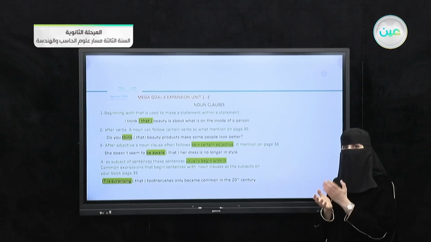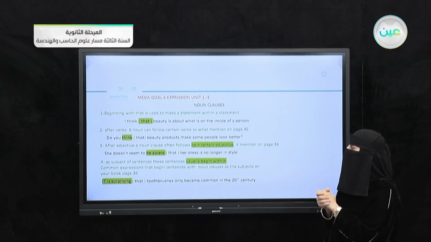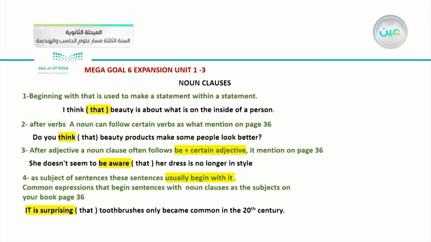So what is the third one? We learned it already. After an adjective, a noun clause often follows be plus a certain adjective. So the structure is be plus a certain adjective. It is mentioned in your pupil's book, page 36. Let me apply it in one example.